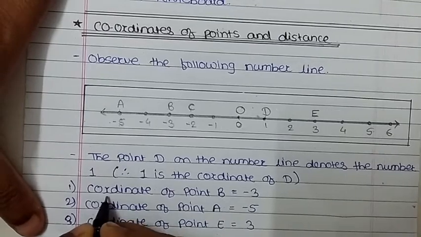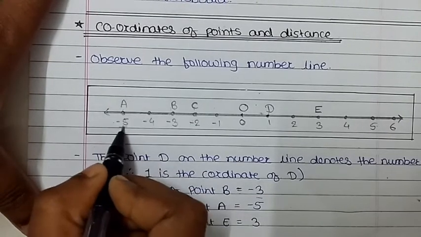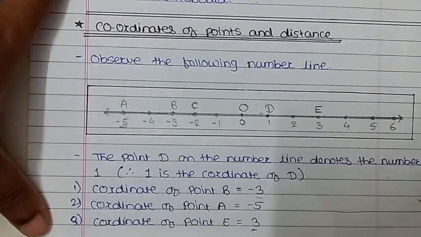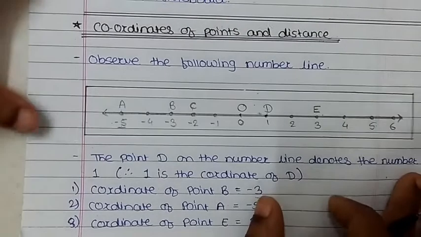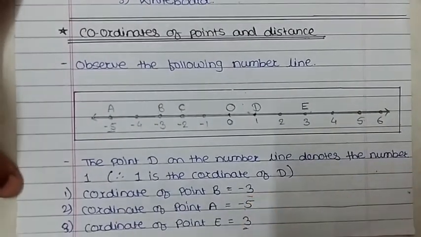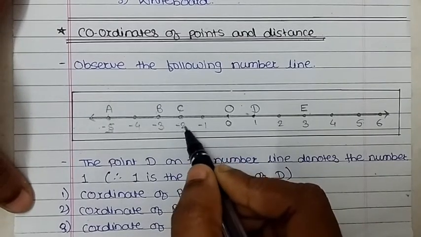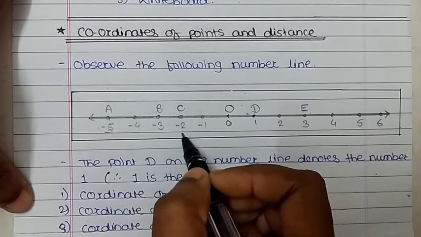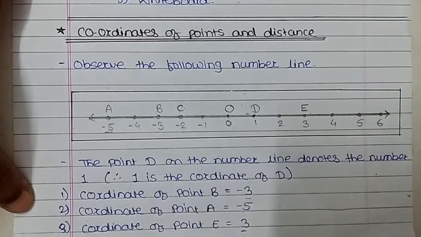So I have listed some points here. The coordinate of point B is minus 3. The coordinate of point A is minus 5. The coordinate of point E is 3. So in this way we have to find out the coordinates of points. It is a very simple concept. Just find out the number where the letter is indicated. Like B, B indicates minus 3. C indicates minus 2. So the coordinate of C is minus 2.